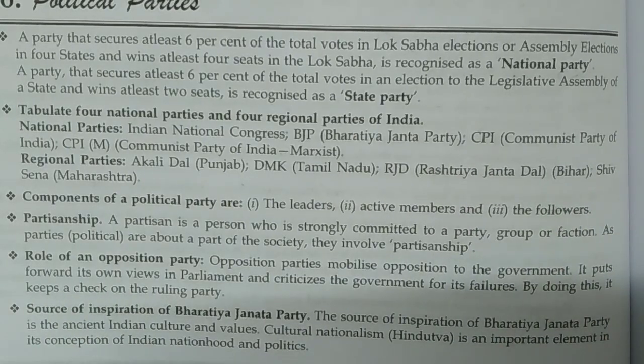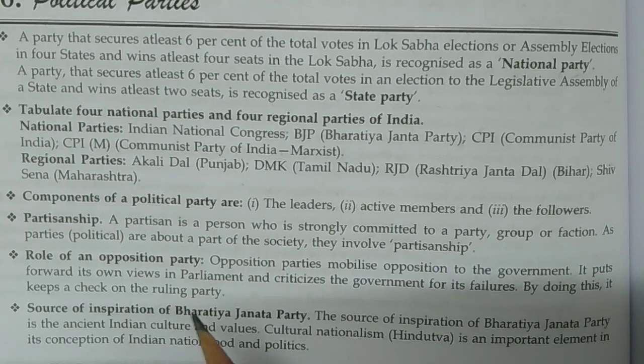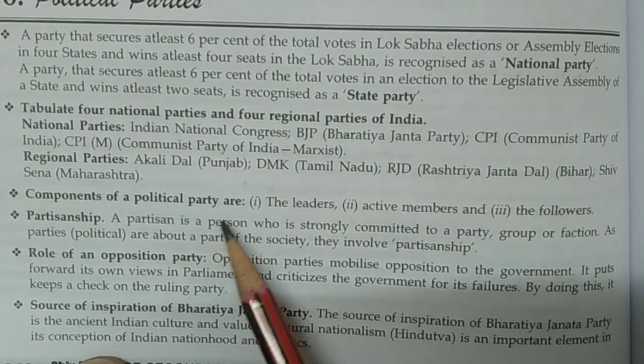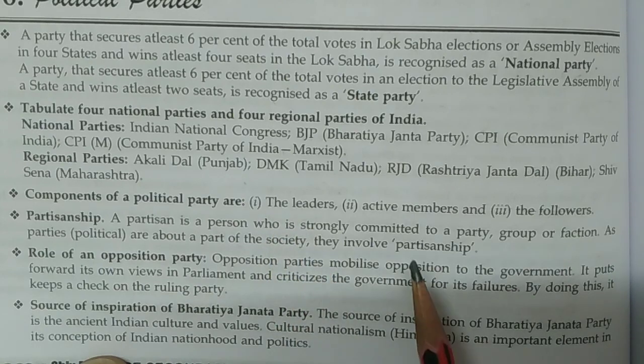Now next, we are going to complete from here. The components of a political party are leaders, active members, and followers. If any political party is being run, number one is the leaders, then active members, and third is followers.